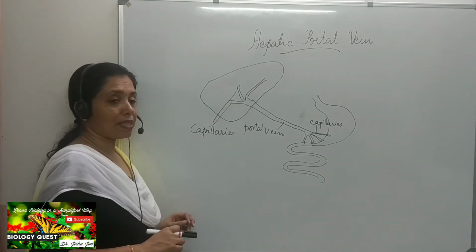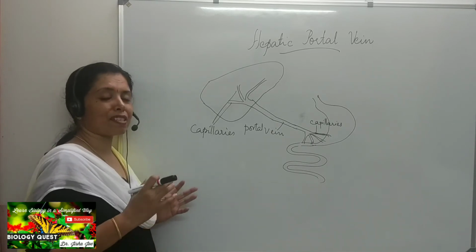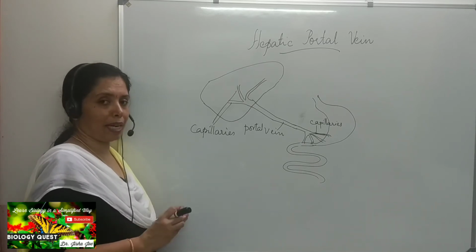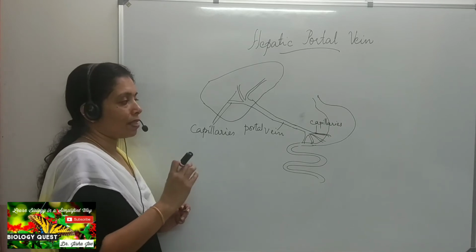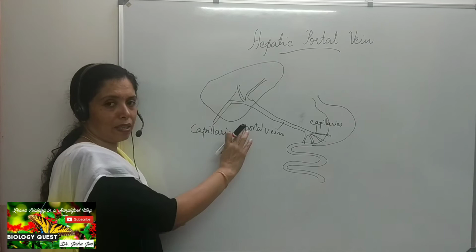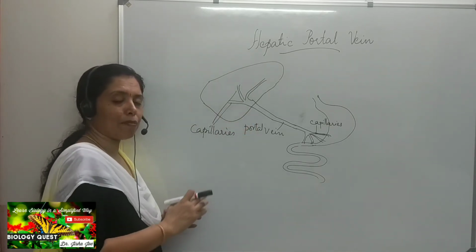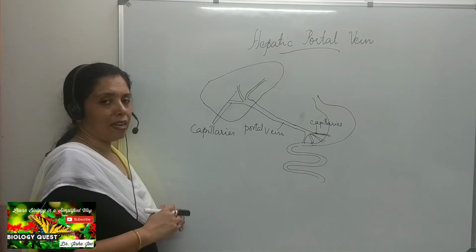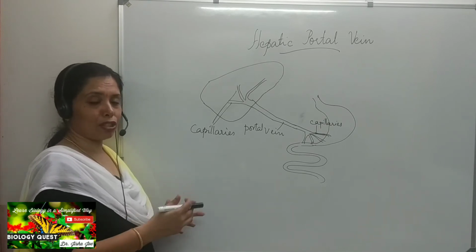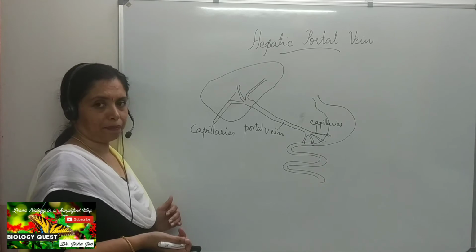So here what happens, the digested food is absorbed by the capillaries of the villi. These capillaries rejoin and form the hepatic portal vein. And it carries the digested food first into the liver. And once this portal vein reaches the liver, it again breaks off into capillaries in the liver. And then these capillaries rejoin and come out of the liver as the hepatic vein.